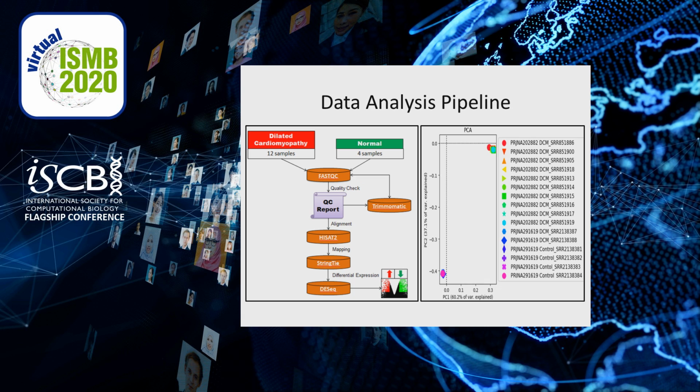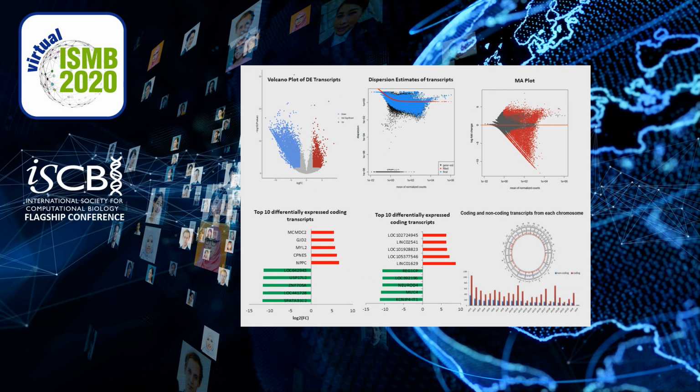We collected 12 samples of dilated cardiomyopathy and 4 samples of normal hearts to study differential expression. The reads were processed through the classical RNA-seq pipeline using HiSat, StringTie, and DESeq. The batch effects were checked and normalized using ComBat. The first figure shows the volcano plot of differentially expressed transcripts with a log fold change of greater than 2.5. The second figure shows the dispersion estimates, and the third one shows the MA plot of the transcripts.